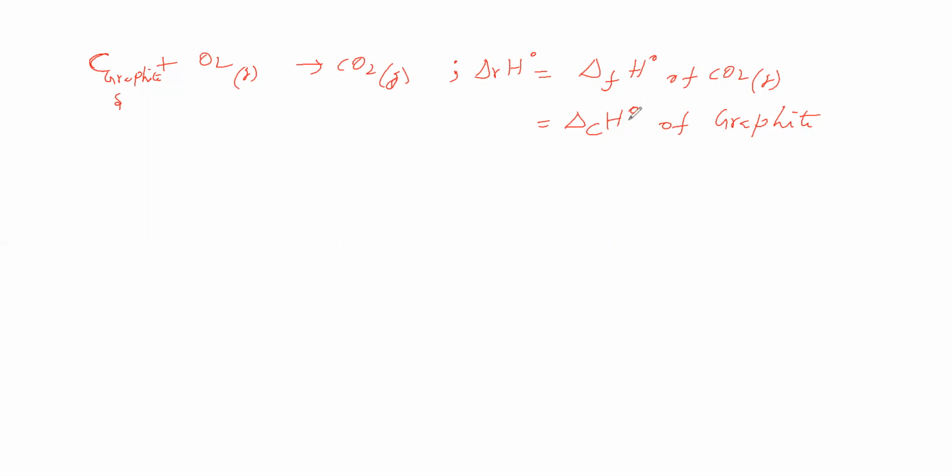Next, we will see how to find the standard enthalpy of combustion experimentally. For this we take a bomb calorimeter.